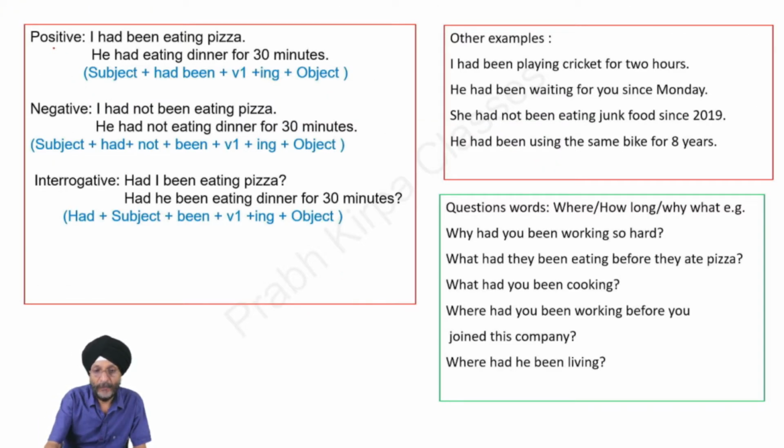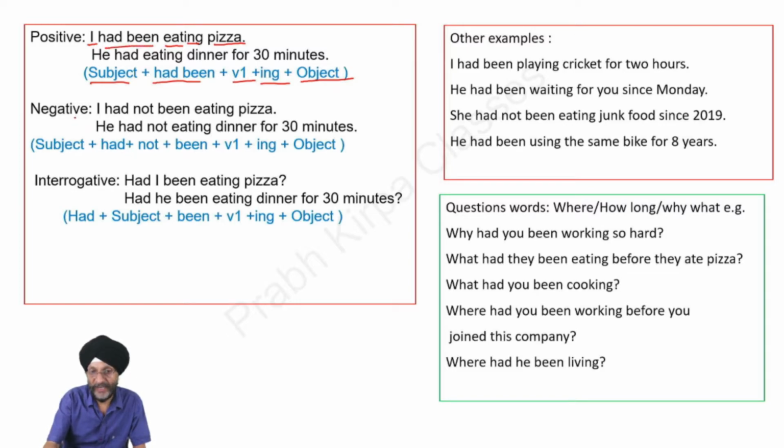Now we talk about the positive, negative and interrogative forms of the past perfect continuous tense. This is the formation. First we use subject, then had been, then the first form of the verb followed by ing plus object. Example, I had been eating pizza. You will observe that eat is the first form of the verb, we have added ing, pizza is the object, and we have added had been to the subject.